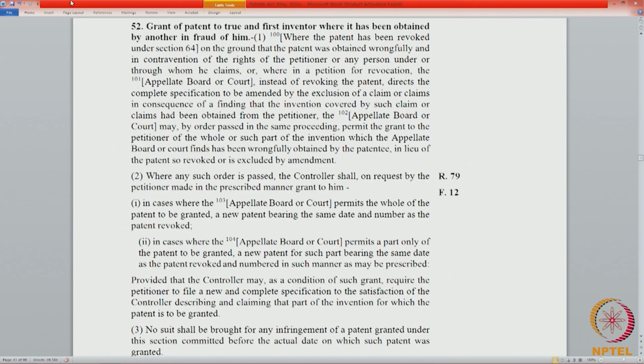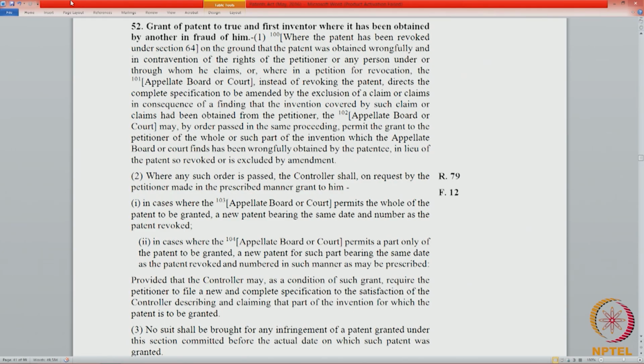52(2), where such order is passed, the controller shall, on request by the petitioner made in a prescribed manner, grant him: 1. In cases where the appellate board or court permit the whole of the patent to be granted, a new patent bearing the same date and number as the patent revoked. 2.